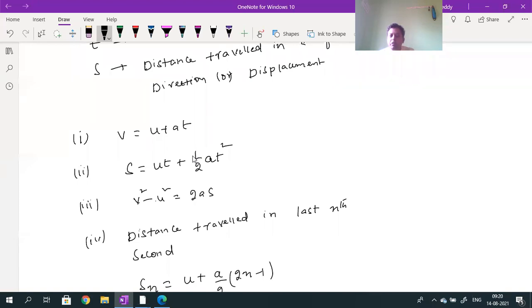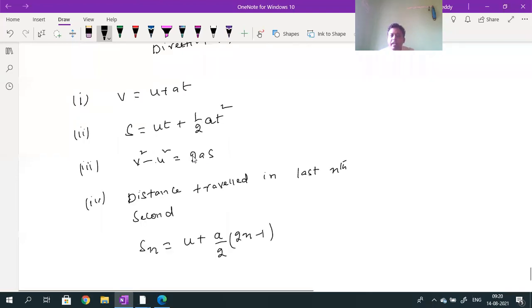One more important point: these equations are applicable only when the motion is uniformly accelerated motion, that is, when the acceleration value is constant. Unless the acceleration is constant, these equations are not applicable.